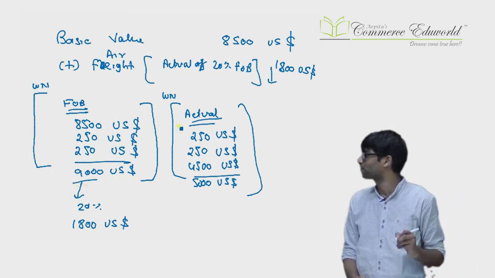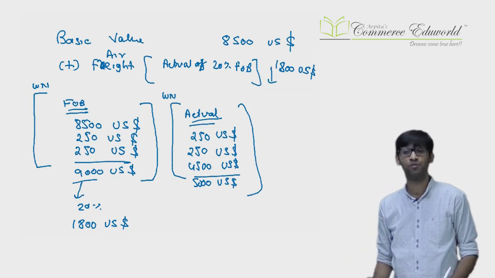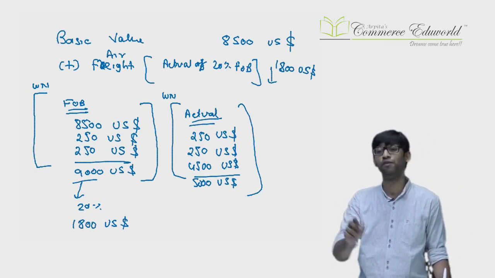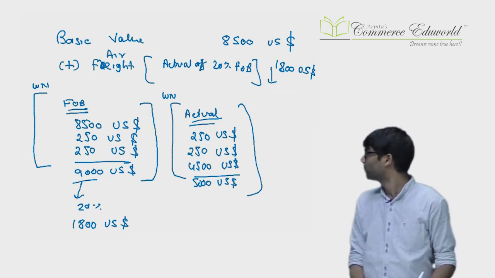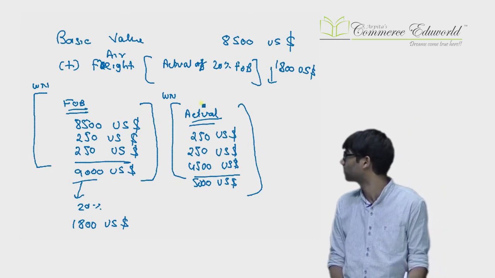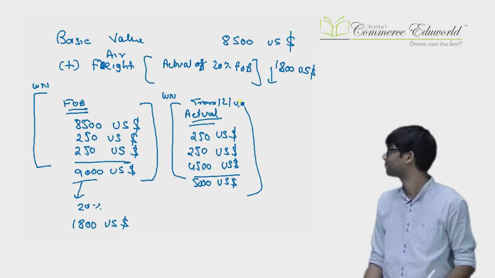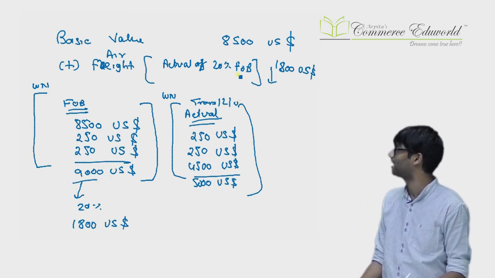What is the actual cost of transportation? Actual cost of transportation is that 250 incurred in that country for the transportation from factory to load port, and 250 incurred for handling, loading, unloading in that export country. Then 4,500 was a freight from the exporting country to import. That is all actual transport, loading, unloading up to the place of importation. Now I have both the figures, actual or 20% of FOB, whichever is lower, is added.